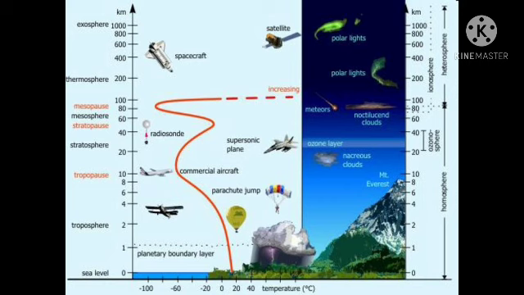Similarly, between the stratosphere and the mesosphere you have a layer called the stratopause. This is the region between the two layers, but there is no definite boundary between the layers of the atmosphere. In each layer there are some peculiarities, but one thing you have to understand is that as we go higher, the temperature might increase or decrease, but the gases will become lesser and lesser as we go to the higher layers.